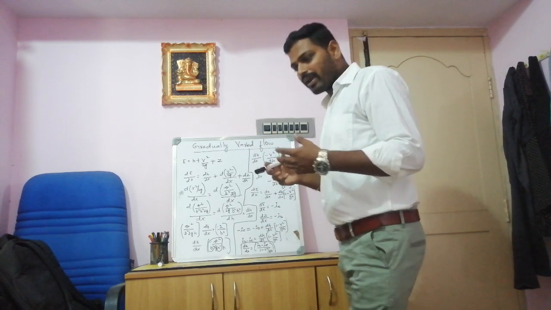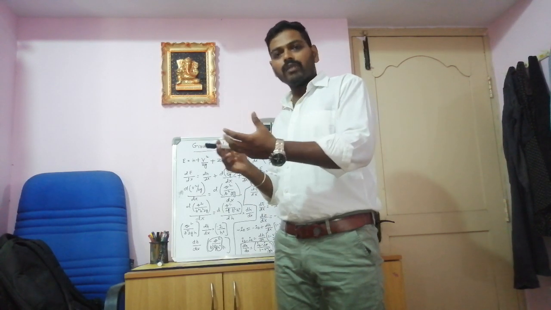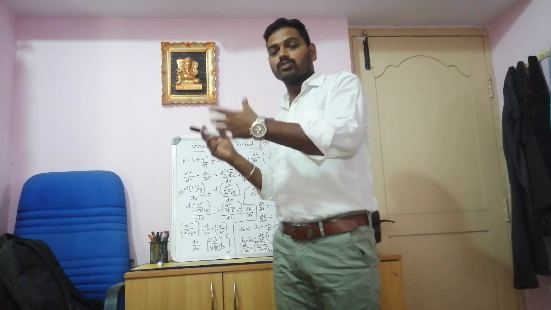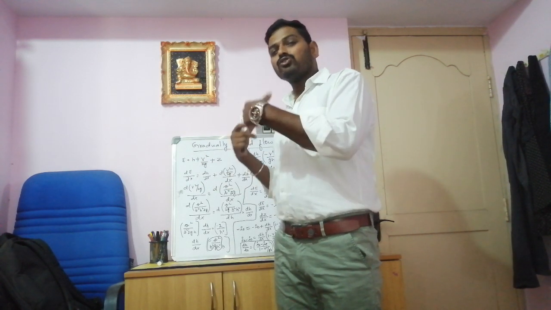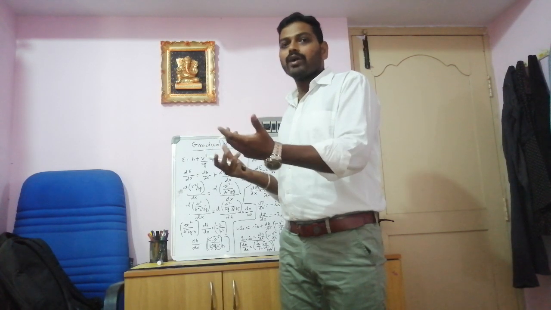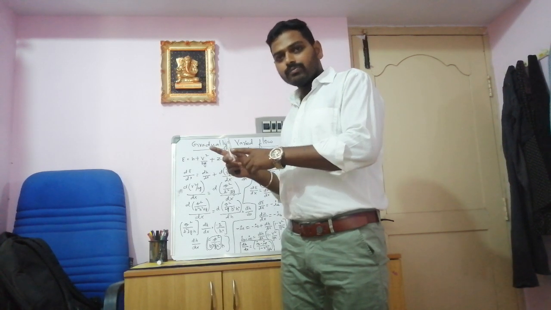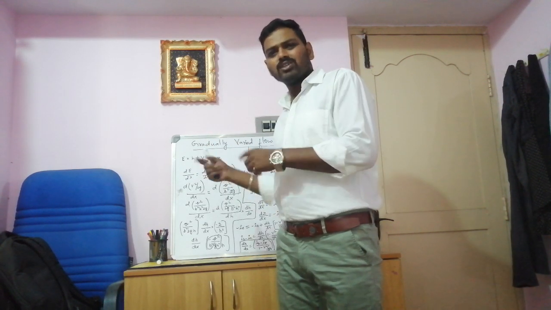As I already told you, in gradually varied flow there will be a change in the flow, but we don't know at exactly what distance it is going to change, or how much time it may take. Gradual is nothing but a longer distance, but we don't know how long it is going to be changed. So to prove that, we have to find out the equation. That's why we take it as x, because it is unknown.